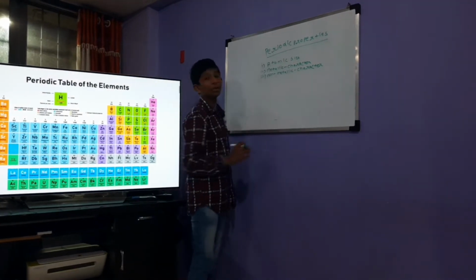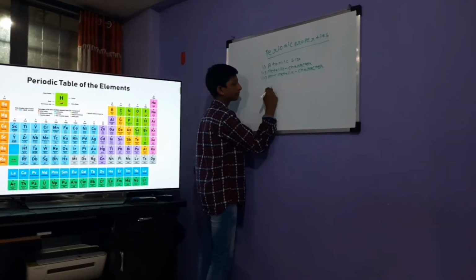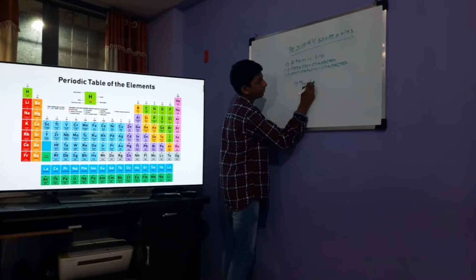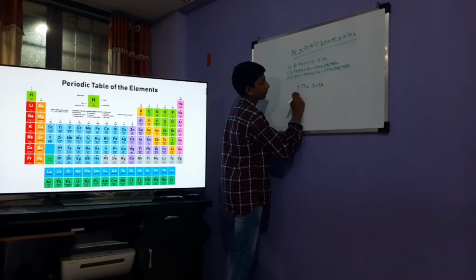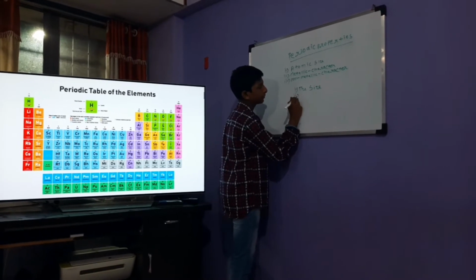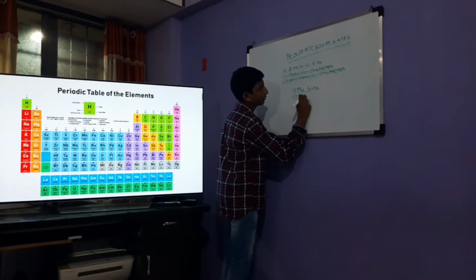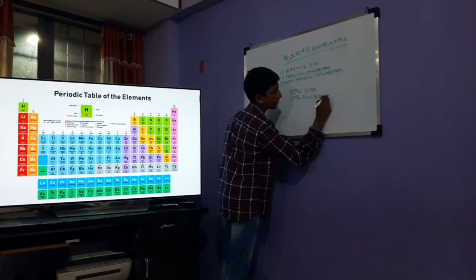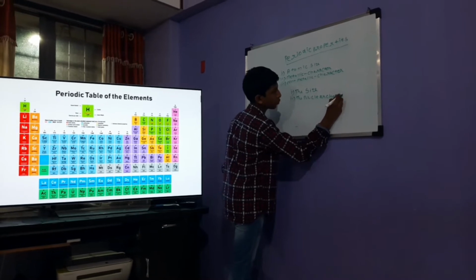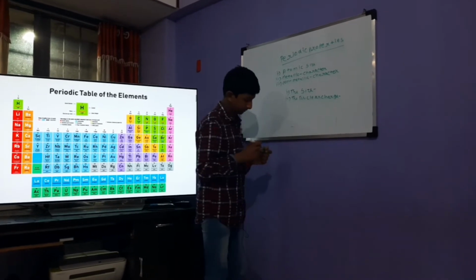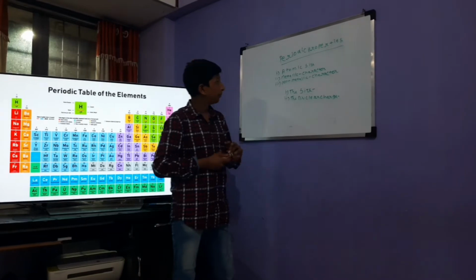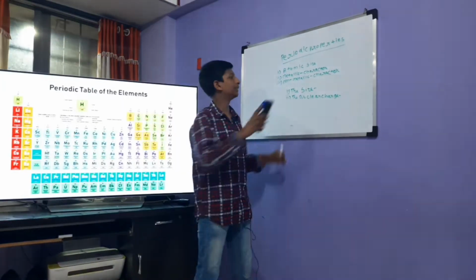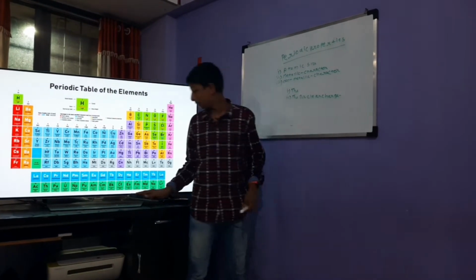So all the periodic properties depend on the size and the nuclear charge. See, if the atomic size means, I wrote here size, but actually it is the number of shells.